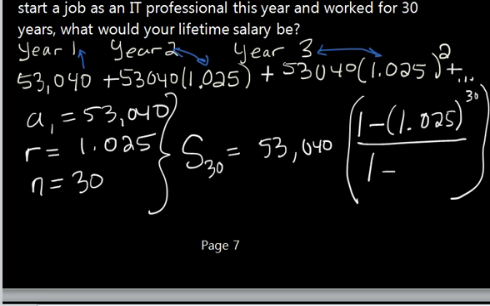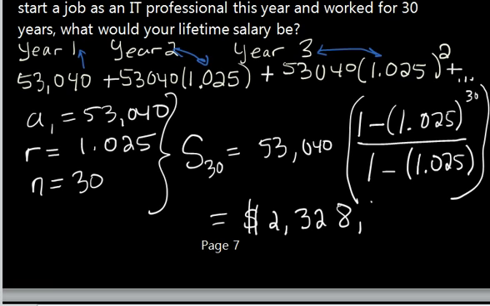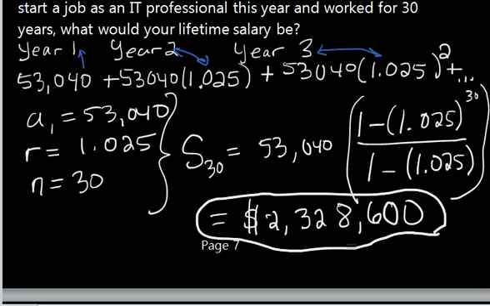all over 1 minus 1.025, and crunching that out after working 30 years, the sum of all of your salaries would be $2,328,600. And that seems like a very large amount. We do have cost of living that prevents you from saving all this, but that would be the answer.